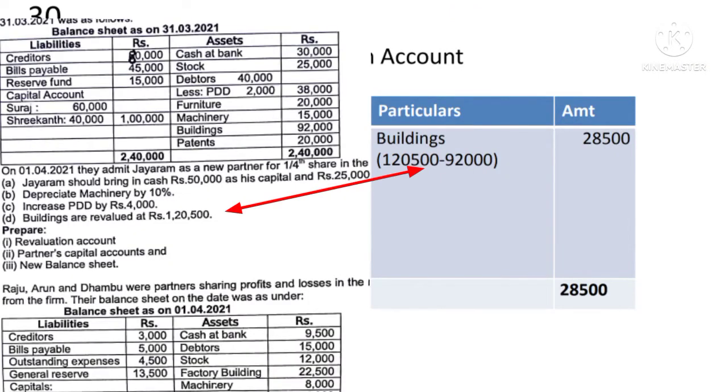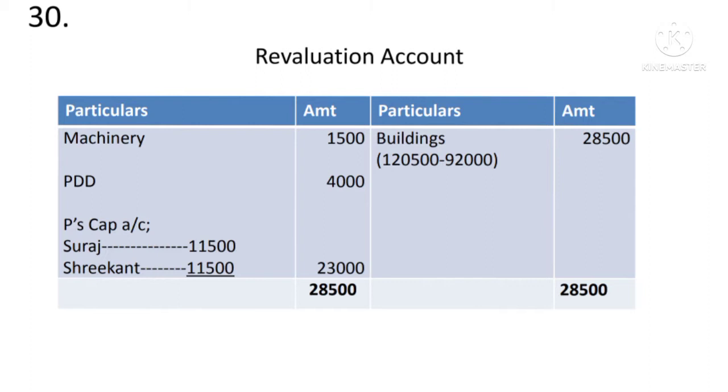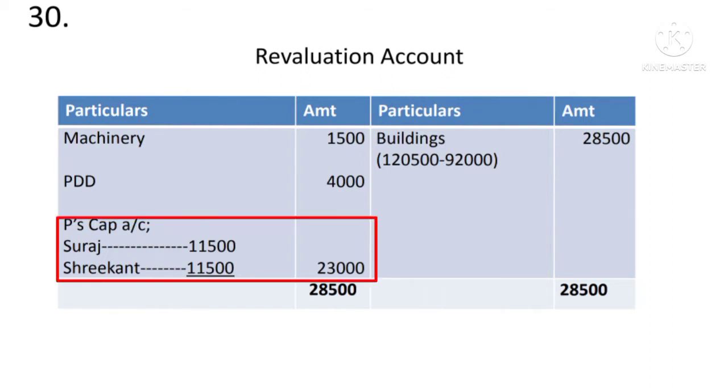And then buildings are revalued at 1,20,500. Earlier the building was 92,000. Now the revaluation is made 1,20,500, which means the value of the building is increased. It is a profit, so it is recorded on the credit side: 1,20,500 minus 92,000 comes to 28,500. So by building 28,500. Then total the debit side and credit side, record on both sides, find out the difference, which comes to 23,000, and this is the net profit on revaluation. It has to be distributed among the old partners as per their sacrifice ratio, that is equal.